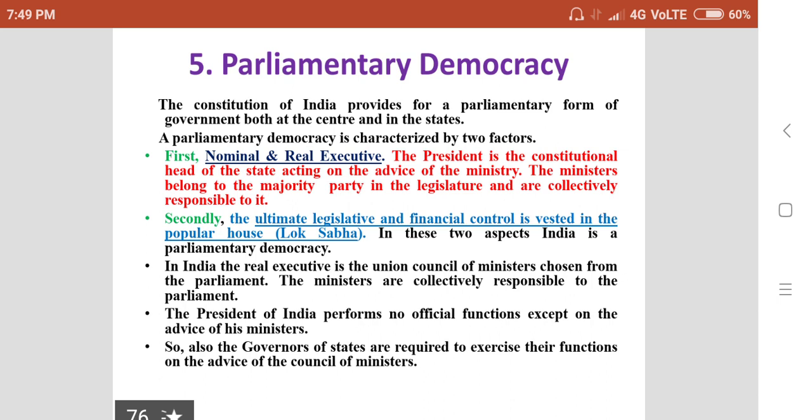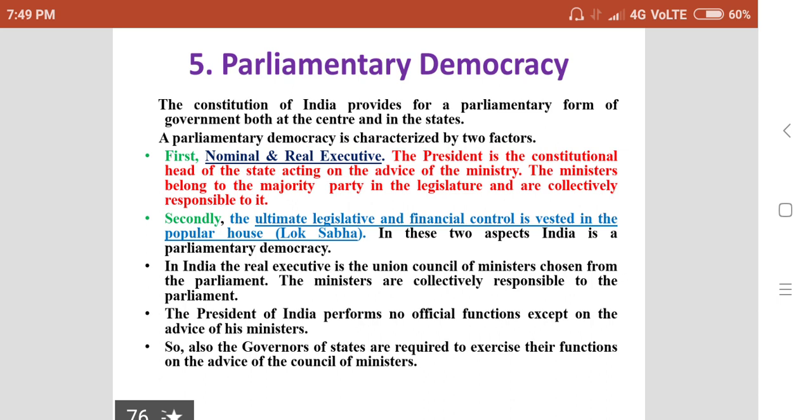Secondly, the ultimate legislative and financial control is vested in the popular house called Lok Sabha. So, in these two aspects, India is a parliamentary democracy. In India, the real executive is the Union Council of Ministers chosen from the Parliament.